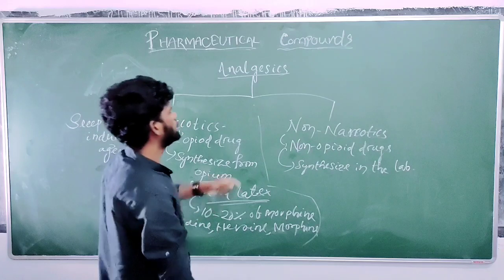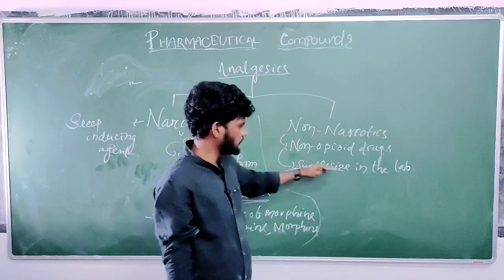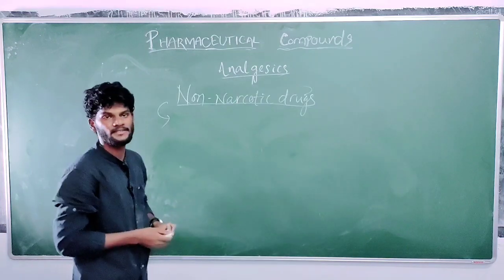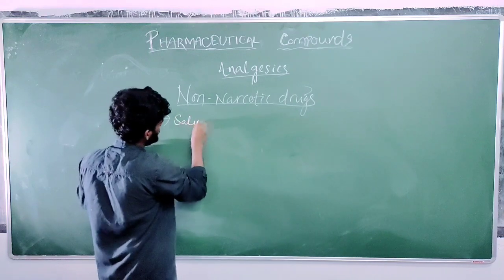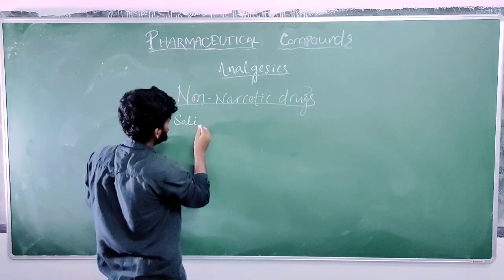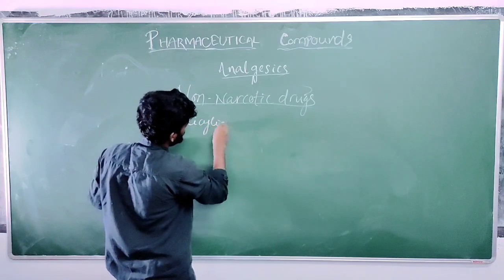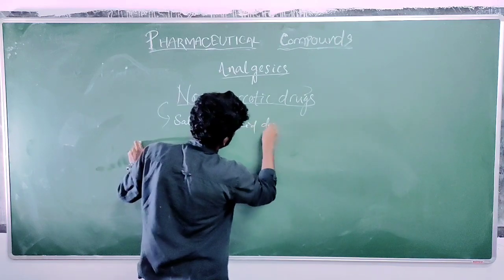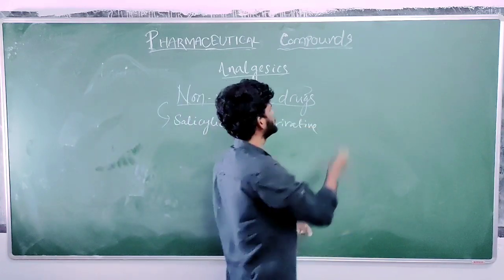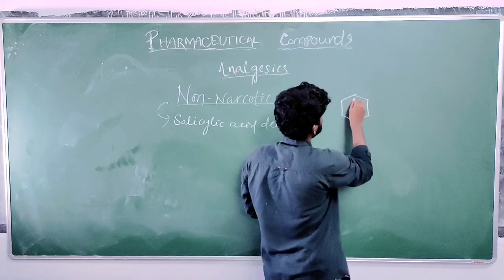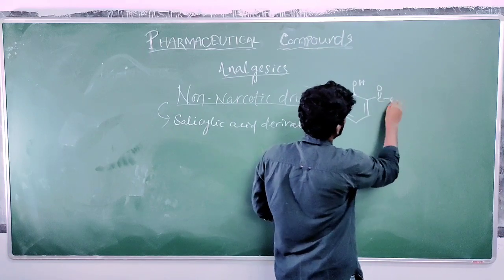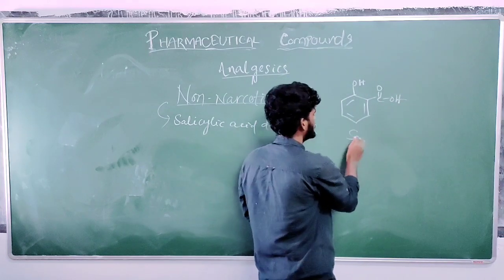Coming to non-narcotic drugs, they are synthesized in the laboratory. So what are the examples of non-narcotic drugs? They are salicylic acid derivatives. Salicylic acid derivative means the non-narcotic compound which is synthesized from salicylic acid. So what is the structure of salicylic acid? The structure of salicylic acid is OH, COOH. This is known as salicylic acid.